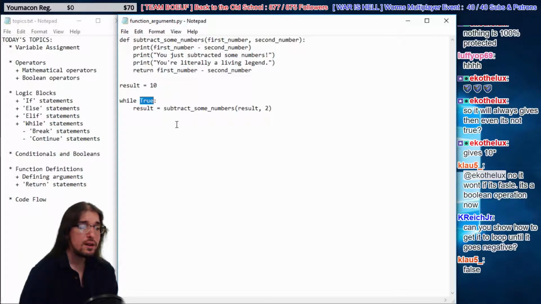Can you show how to get it to loop until it goes negative? Yeah, I can. I'll do that next, Kenny. I'll do that next.